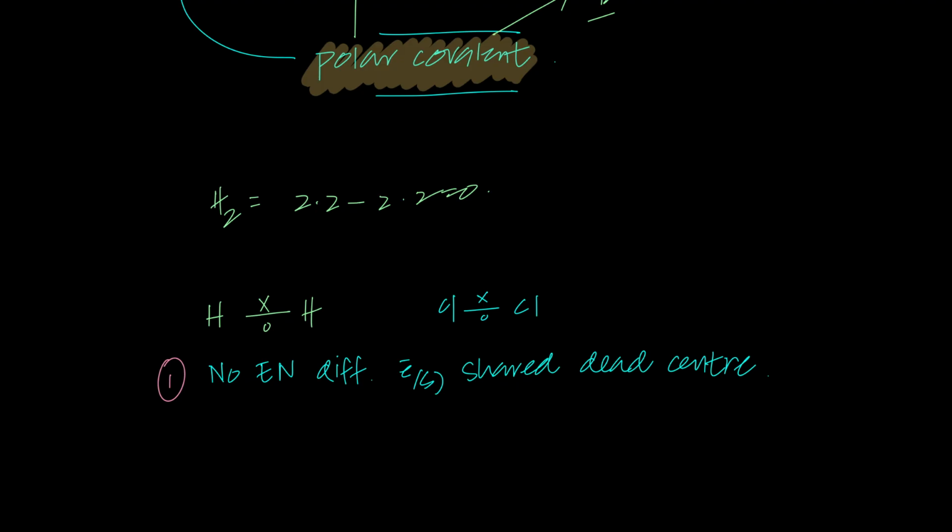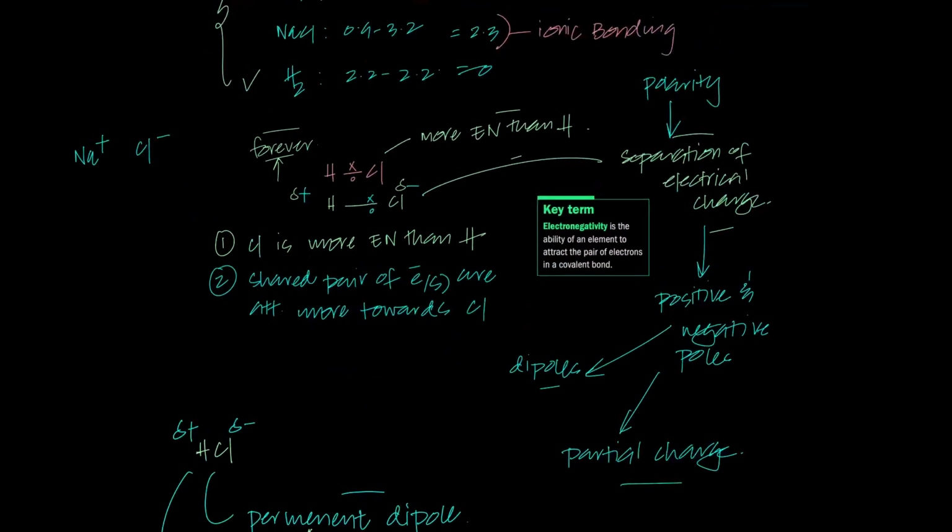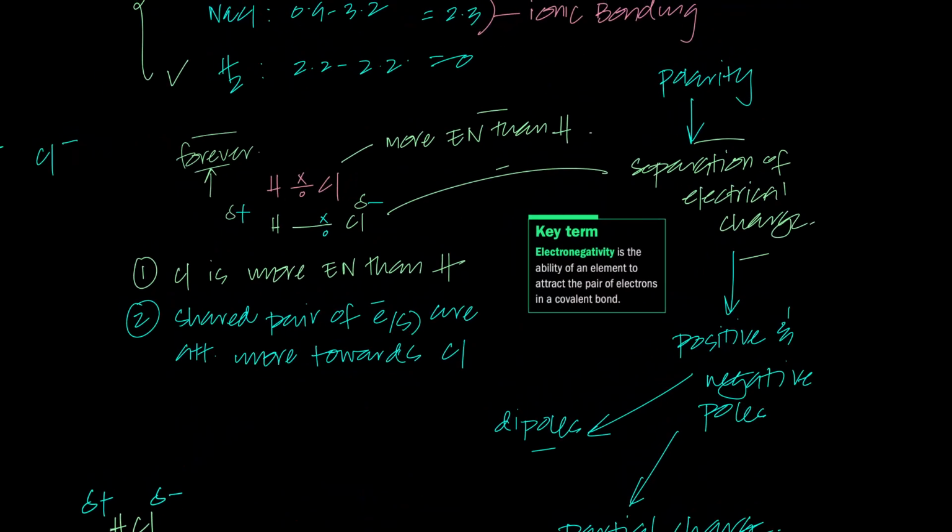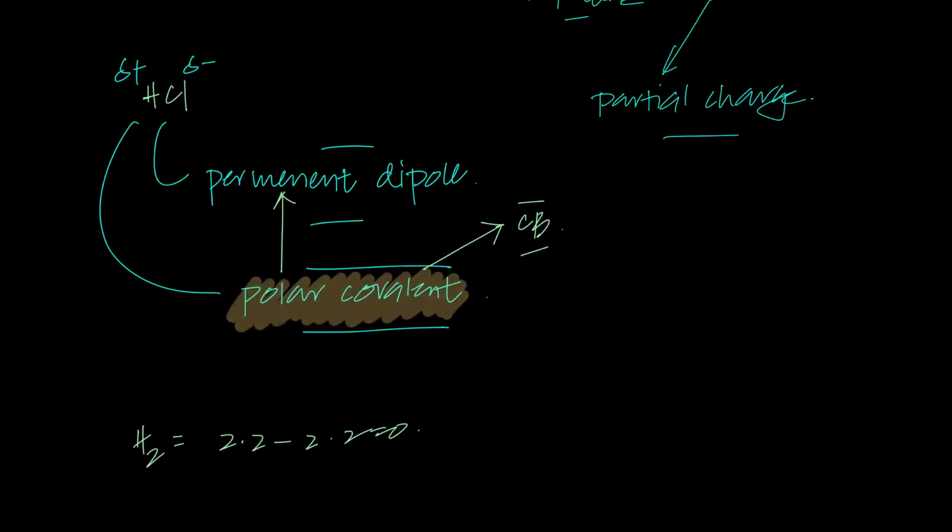Come on, you guys can do this. Think about it. Would there be separation of charge? Is the electron being more towards the right or the left? No, it's dead center. So if it's dead center, there is no separation of charge. Because separation of charge, for dipoles, would only exist if there's uneven distribution of the shared pair of electrons. Remember, only then would the dipole exist. Only then would there be separation of charge.